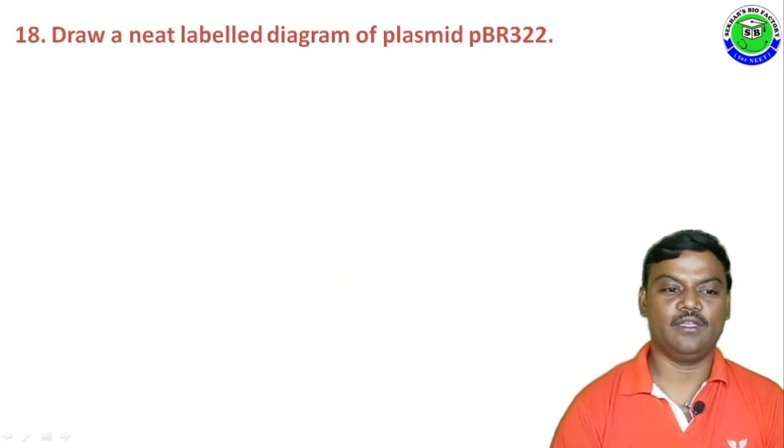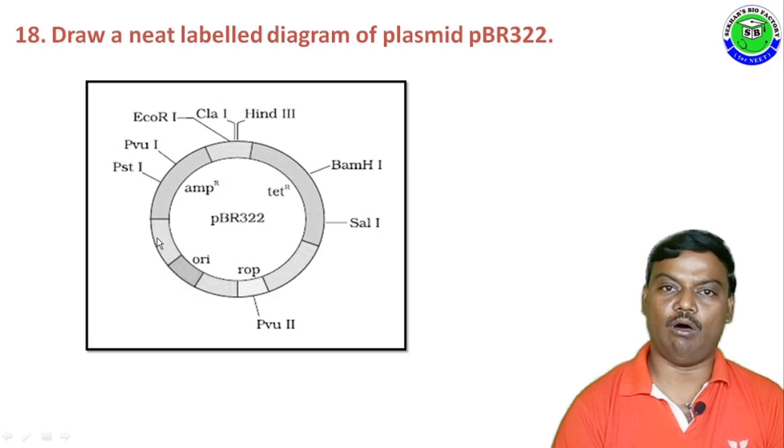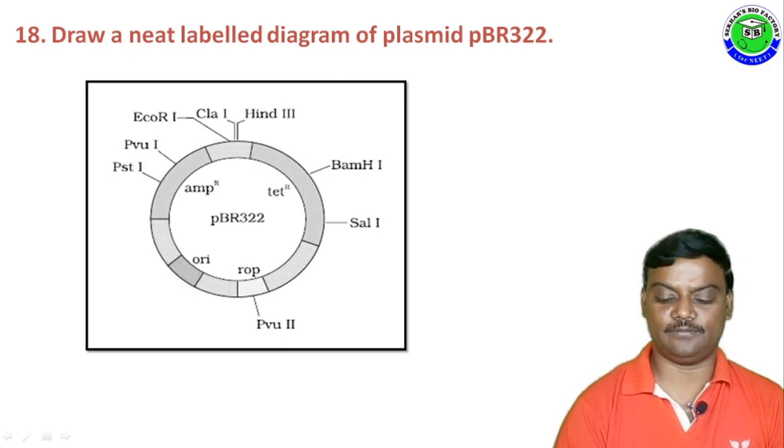Question number 18. Draw a neat labeled diagram of plasmid pBR322. In this diagram, after drawing it, you should mention all these labelings like ori site, rop site and PvuII, SalI and BamHI, HindIII, ClaI and EcoRI, PvuI and PstI. These are the main labelings you have to mention in this diagram. Each labeling carries half mark.